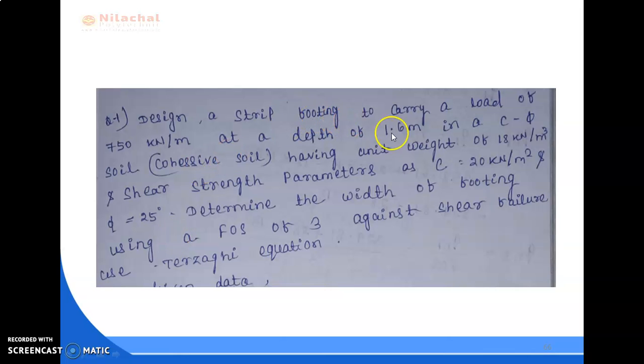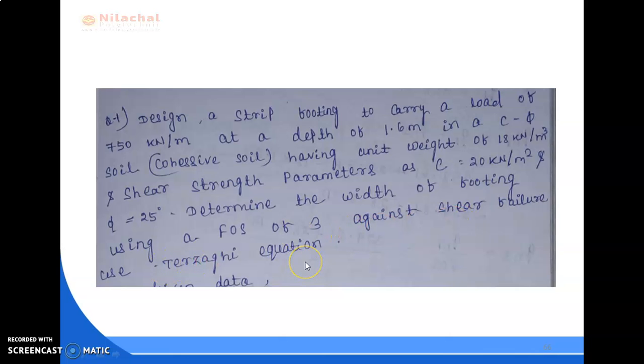Design a strip footing to carry a load of 750 kN per meter at a depth of 1.6 meter in a C-phi soil, that means it is cohesive soil, having unit weight of 18 kN per meter cube and shear strength parameters as C equal to 20 kN per meter square and phi equal to 25 degree. Determine the width of footing using a factor of safety of 3 against shear failure.